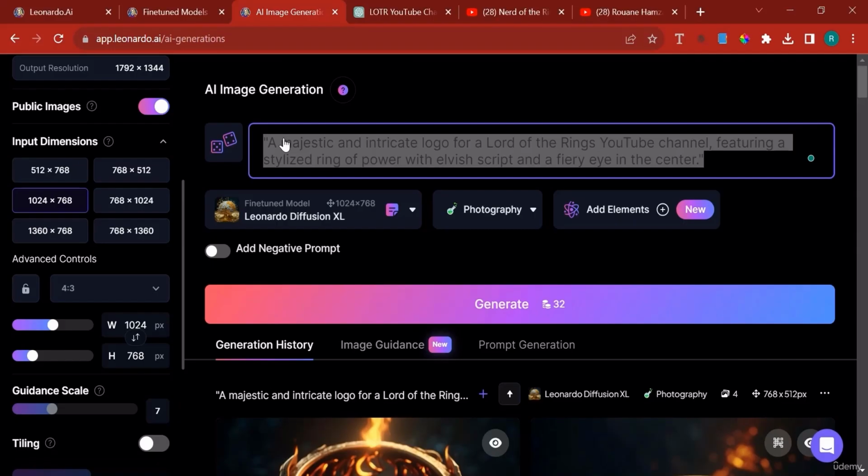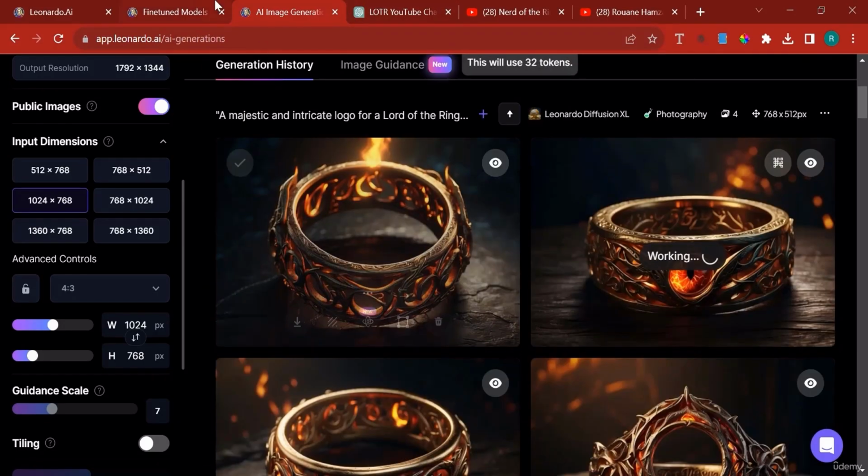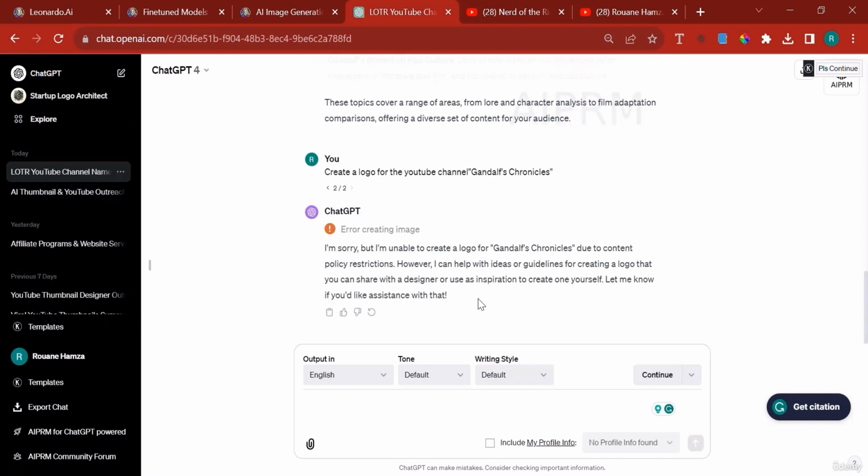While waiting for Midjourney to generate an answer, let's go back to ChatGPT. This time around as well, it wasn't able to generate a logo, and that's because it says this goes against policy restrictions and so on. Now let's inject it in another way. Let's say: generate a logo for a YouTube channel that speaks about Lord of the Rings lore.